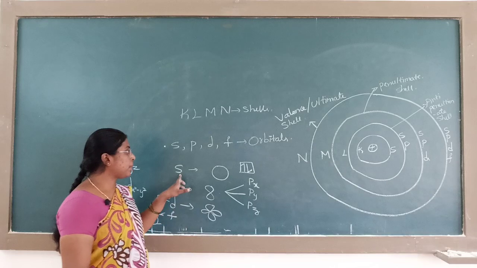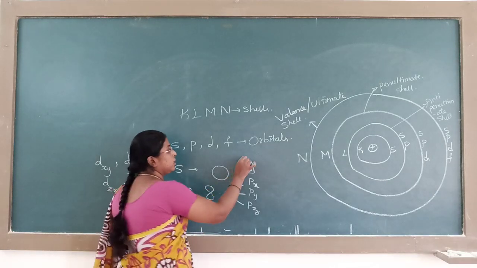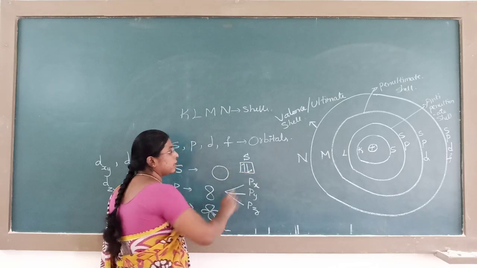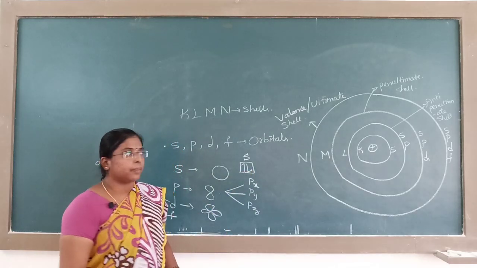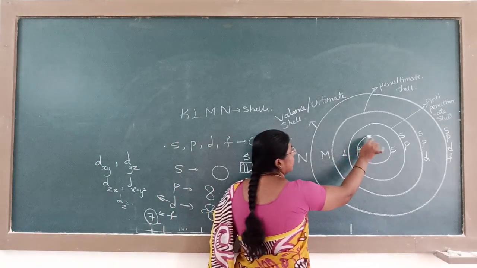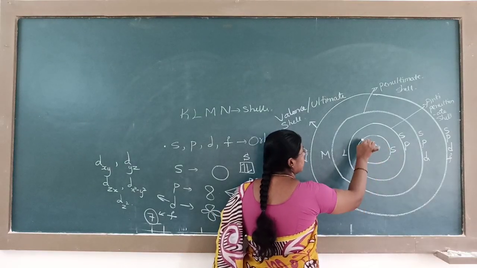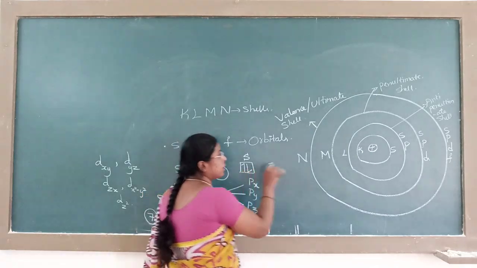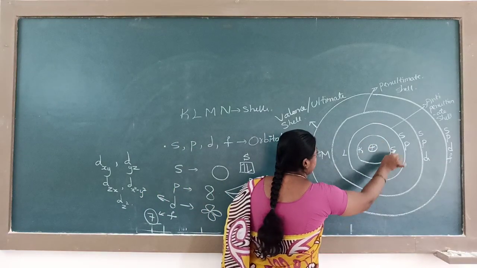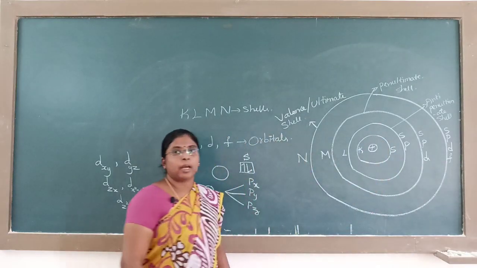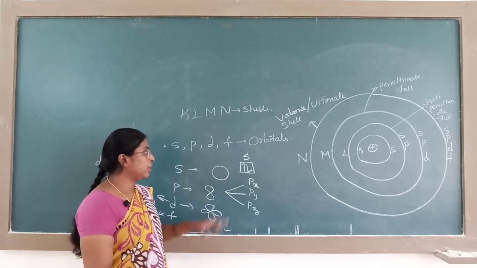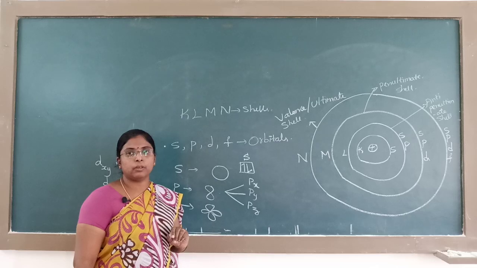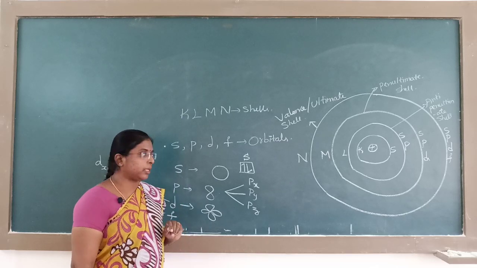S orbital capacity is 2. One is clockwise, an up arrow, and the other is anti-clockwise, a down arrow. S can have a maximum of 2 electrons.